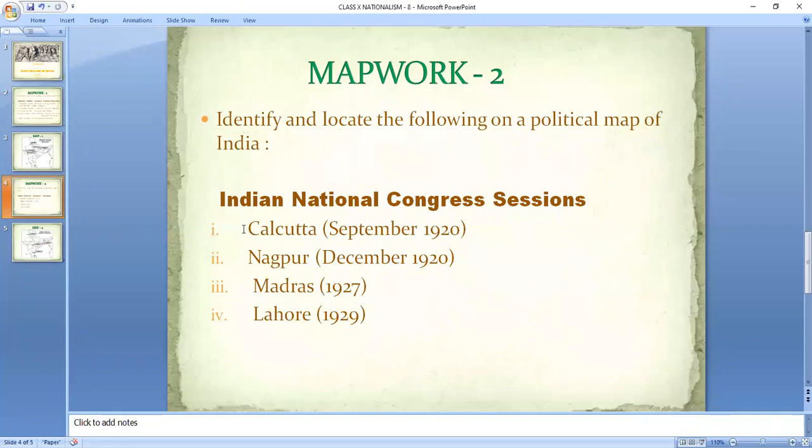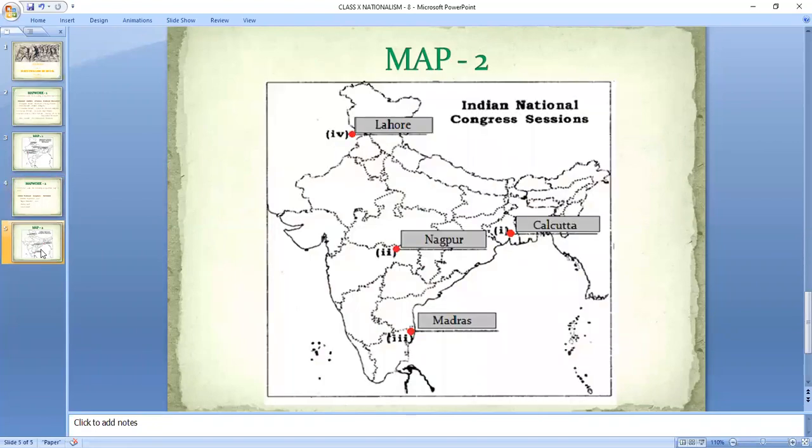तो कैलकाटा यहाँ पे हुआ था सेशन सितंबर 1920, नागपुर में हुआ था दिसंबर 1920, मद्रास में हुआ था 1927 एंड लाहौर में 1929. Now, ये जितने भी written matter that you can see on your screen, you have to note it down. Okay. Now we are doing the location of these areas.